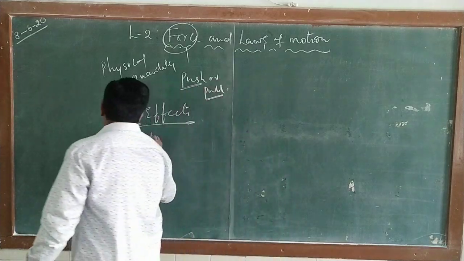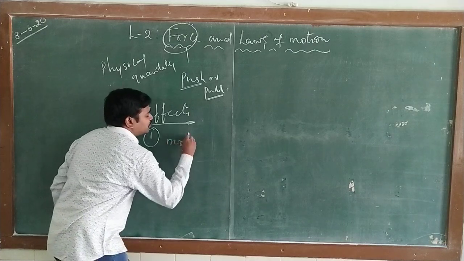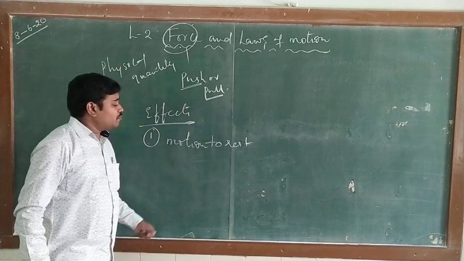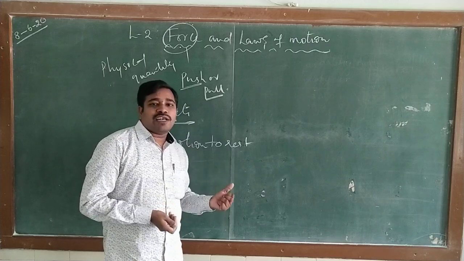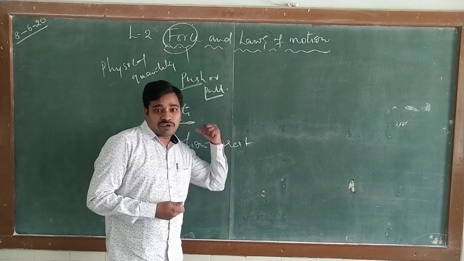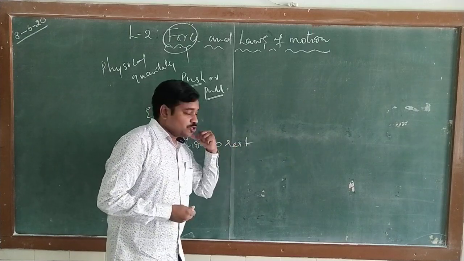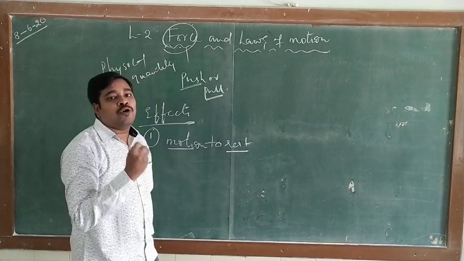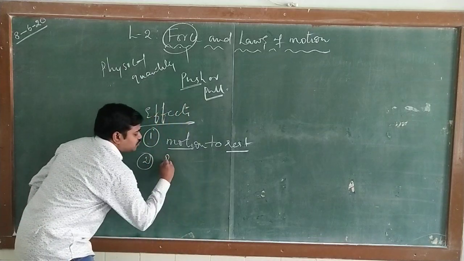The first one: force makes a body come from motion to rest. For example, when a body is in motion, definitely a force is required to stop it. Without applying any force in the opposite direction, a body does not come from motion to rest. So if you want to make a body come from motion to rest, we have to apply a force. Understand? And second, rest to motion.